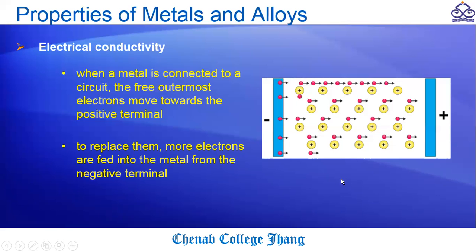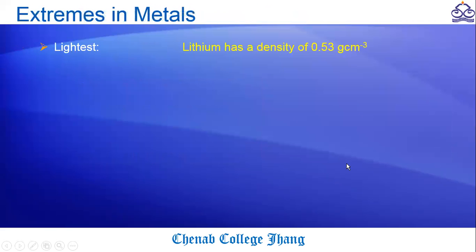Now we will discuss some extremes in metals. Lithium has a density of 0.53 gram per cubic centimeter, and osmium has a density of 22.48 gram per cubic centimeter. That makes osmium the heaviest and lithium the lightest metal among all.